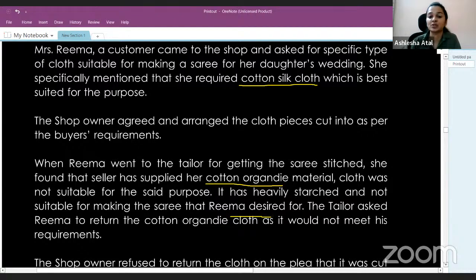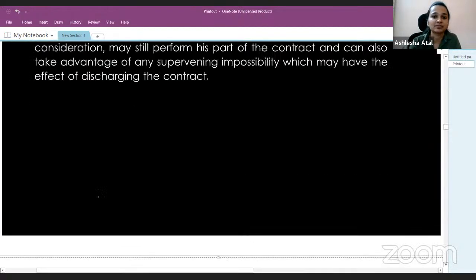So it was not suitable for the purpose for which Rima had bought it. The tailor asked Rima to return the cotton organdy cloth.